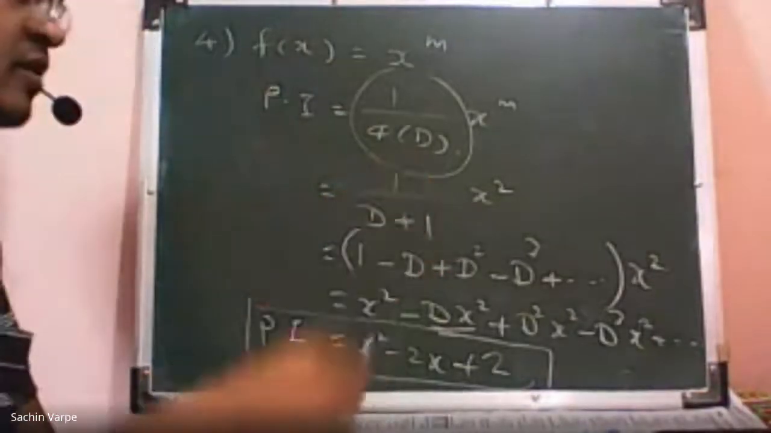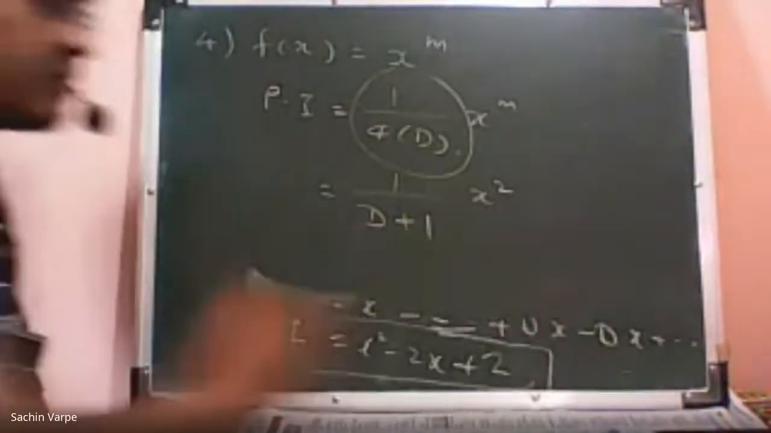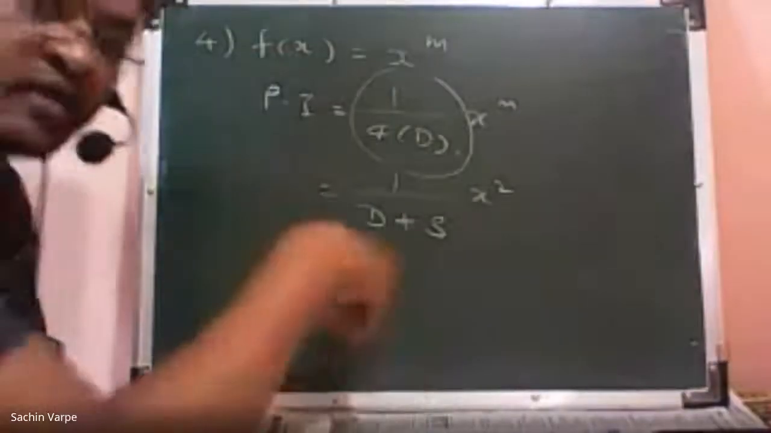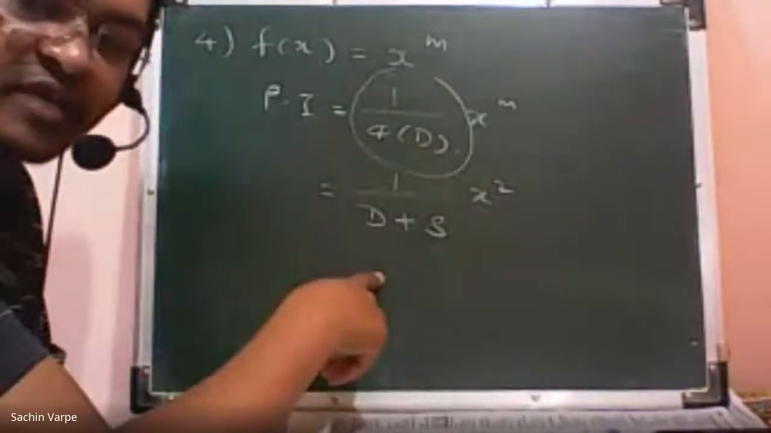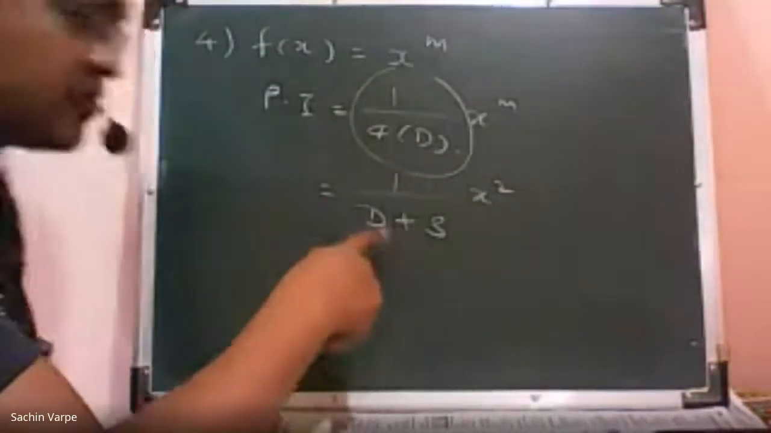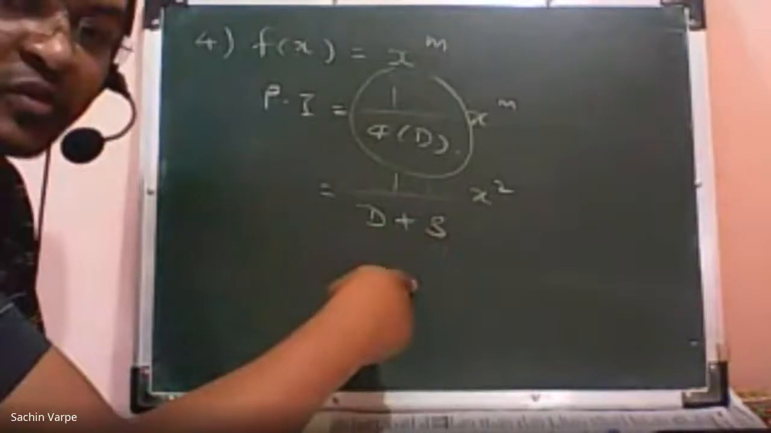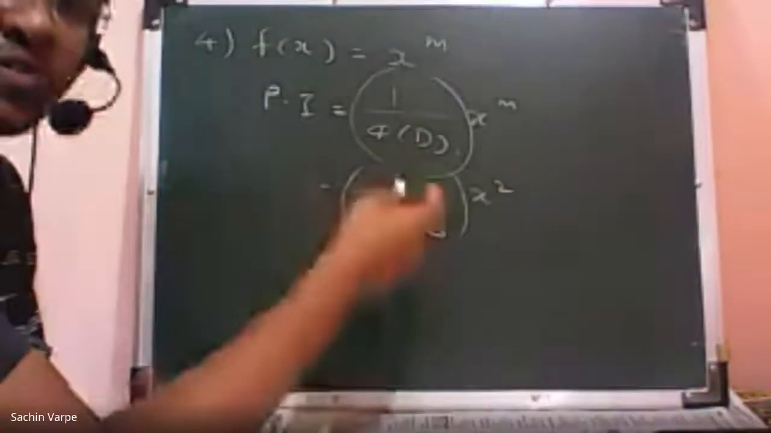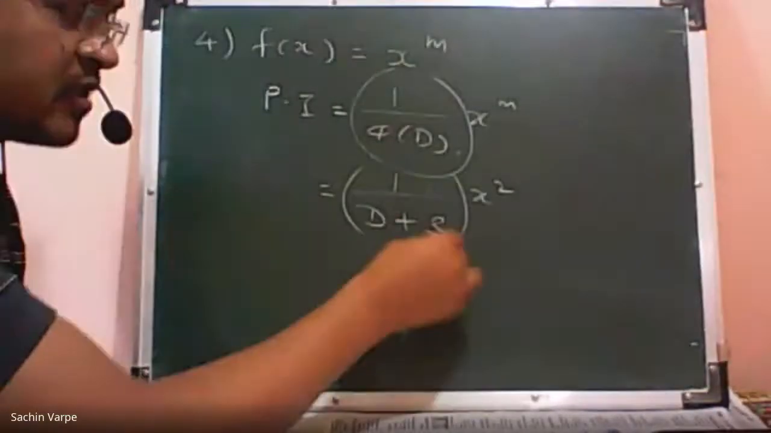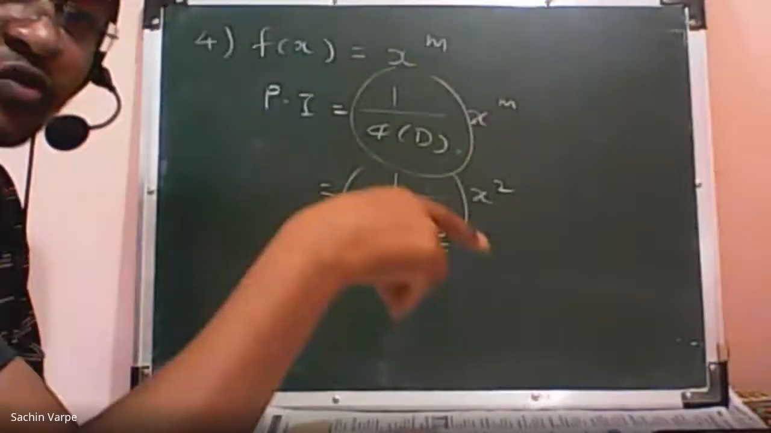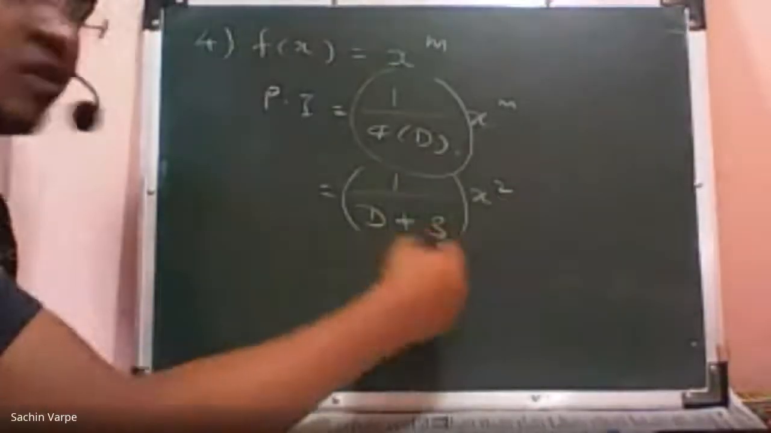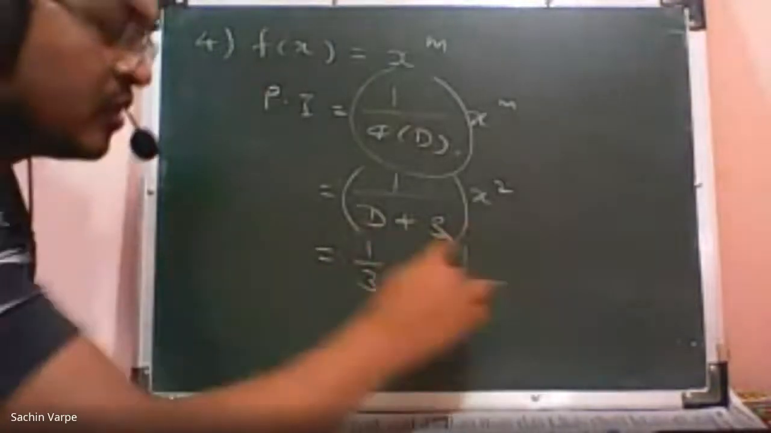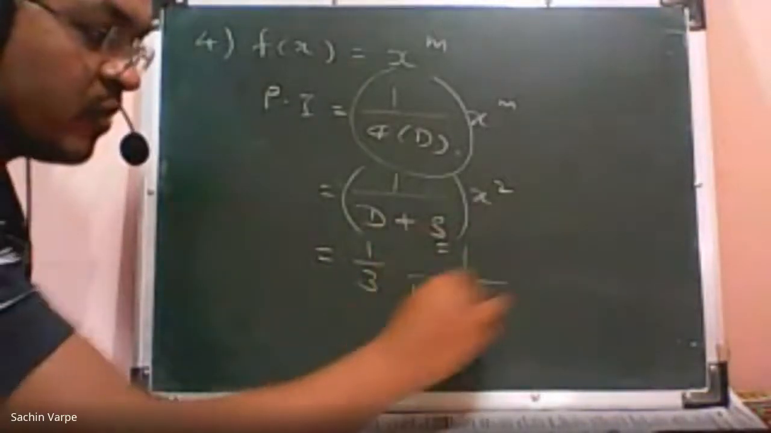Suppose I have d square plus d plus 3. Can I use that expansion directly here? Can I use 1 upon 1 plus p for this? No. I have to express this in that standard form 1 upon 1 plus p. So how to get that standard form? I have to take this 3 common. So that is what this note says. Always try to take constant term common from the denominator. So what I'll get? 1 upon 3 into 1 upon 1 plus d by 3.